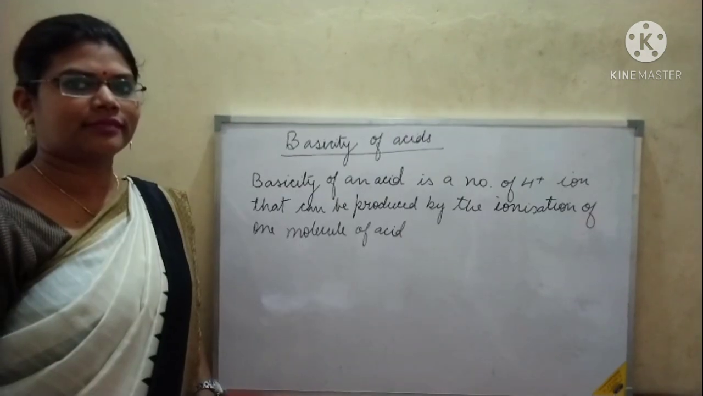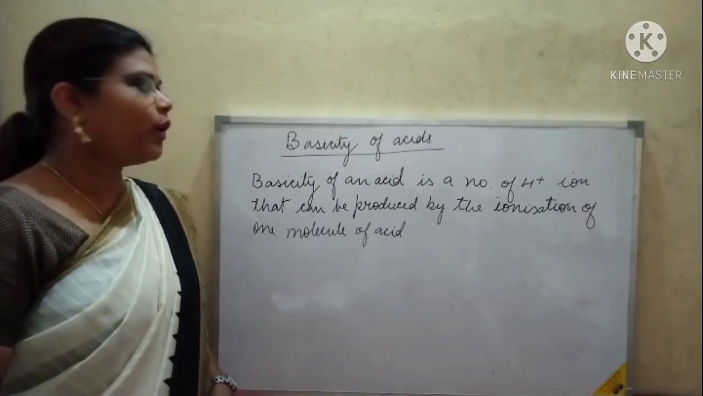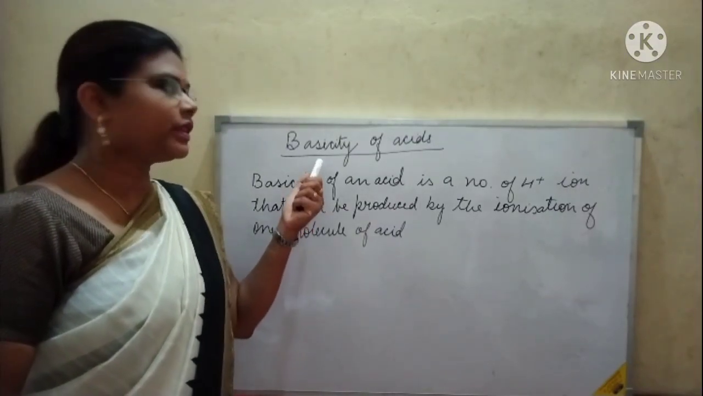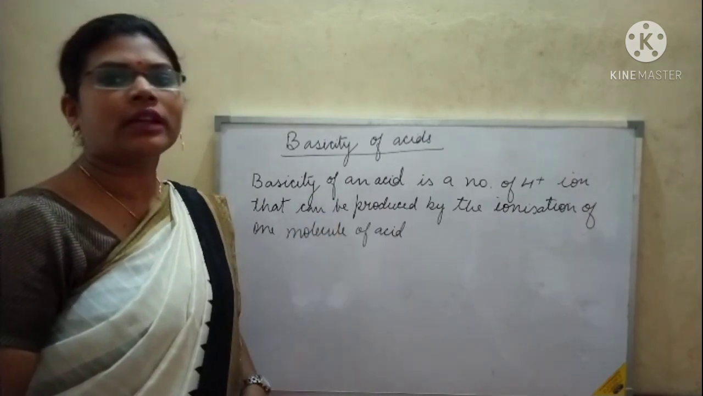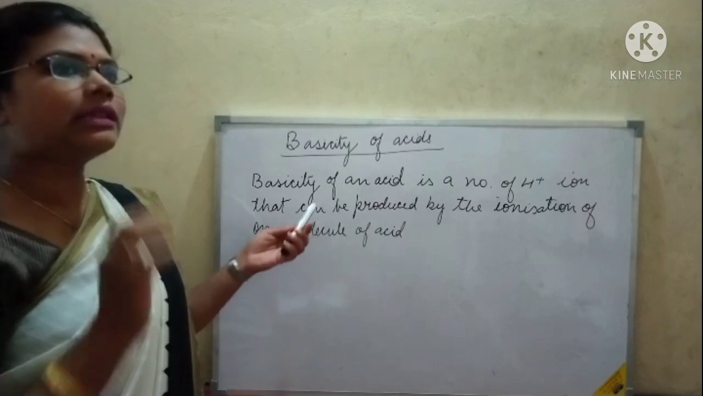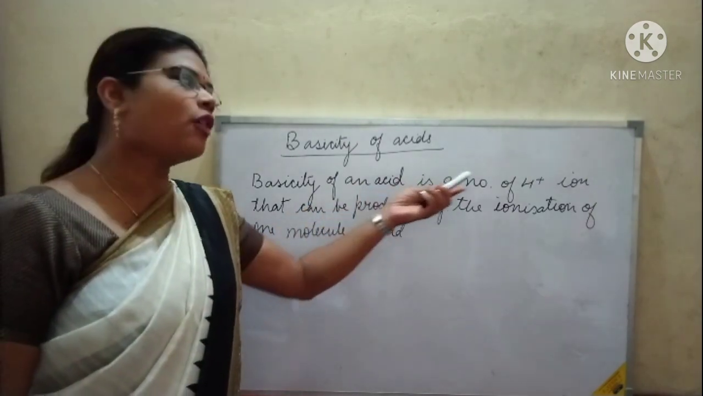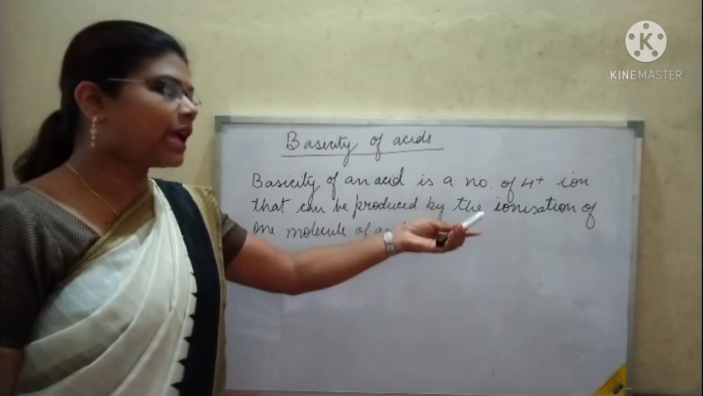Suppose it is one molecule of acid. How many hydrogen ions is it giving? It is giving one hydrogen ion. So one is the basicity. Okay, understood? So the number of hydrogen ions given by one molecule of acid is its basicity. Now let's see a few examples.